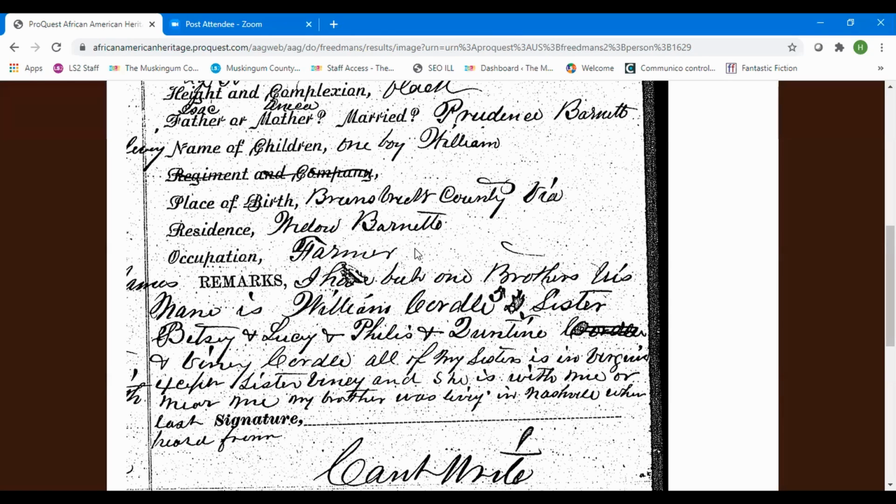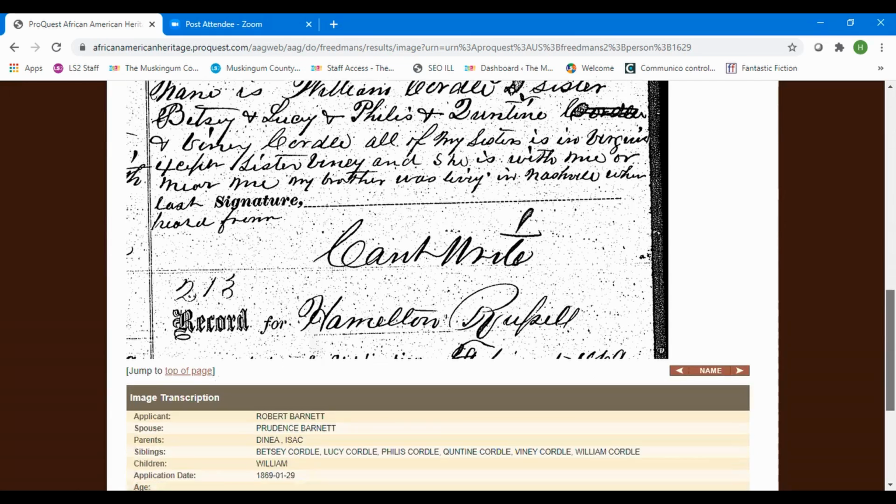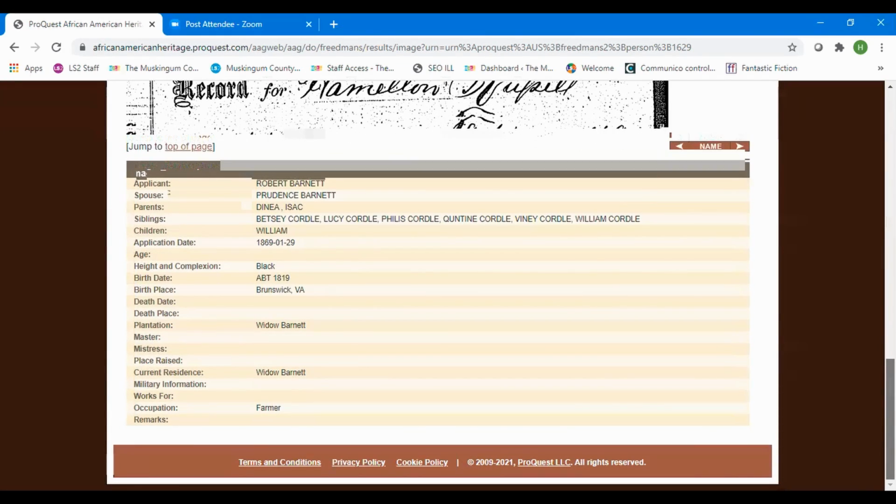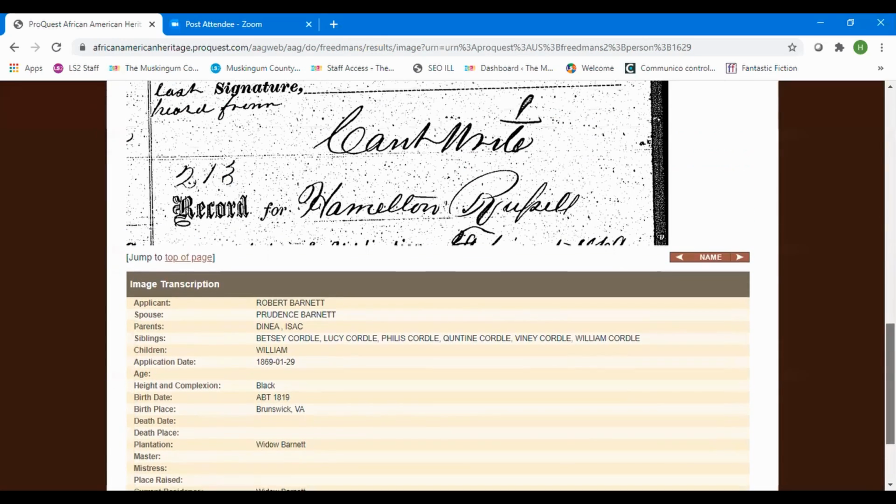Farmer is a familiar occupation. In fact, one of the few that African Americans could have in the post-Civil War Reconstruction era. And it has extensive remarks down here. They did not digest them.